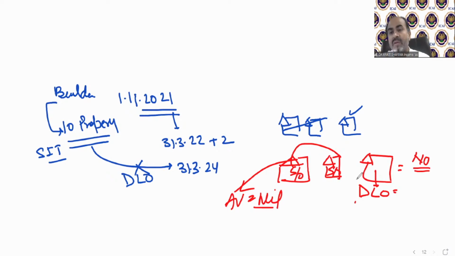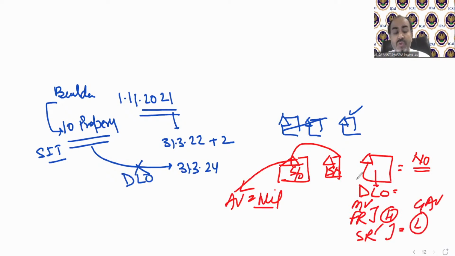And what will happen? Out of municipal value and fair rent, whichever is higher, and out of that and standard rent, whichever is lower, that is going to be taxable as your GAV. So you need to pay tax in this case, even if you do not have any income. So under income from house property, you need to pay tax even if you do not have any real income, not even due, not even received. Still, you need to pay tax. Generally, in all other cases, either the income has been due or received. Only in that case, you need to pay tax. But under income from house property, if you have more than 2 properties, or if any property is treated as deemed let out, then technically you are paying tax without real income.